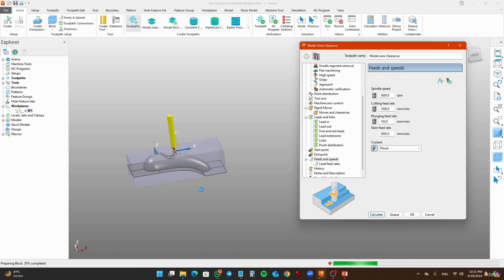So it's calculating the model area clearance according to the strategy we have applied, which is the vortex strategy. You can create the vortex strategy either with the model area clearance, offset all, or the raster style. Also, you have to note that the calculation of an area clearance toolpath depends upon the processing unit of your system. So you need a good system with high RAM, high graphics units, and high processing capabilities.